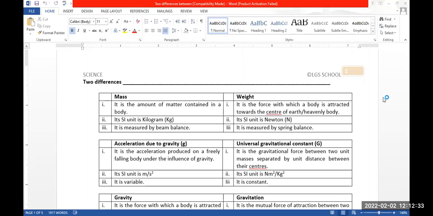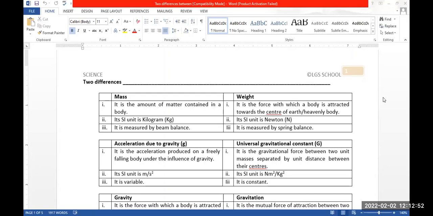The acceleration due to gravity is measured in meter per second square in terms of SI unit, and the SI unit of universal gravitational constant is Newton meter square per kg square.